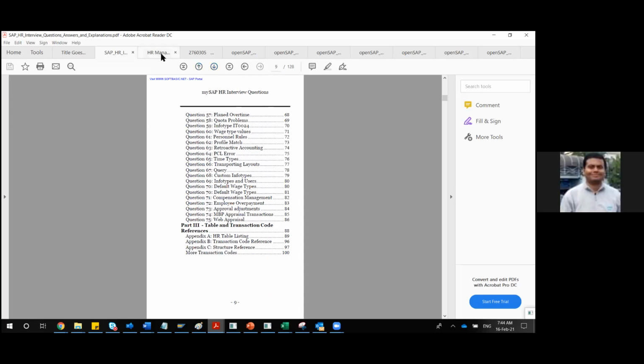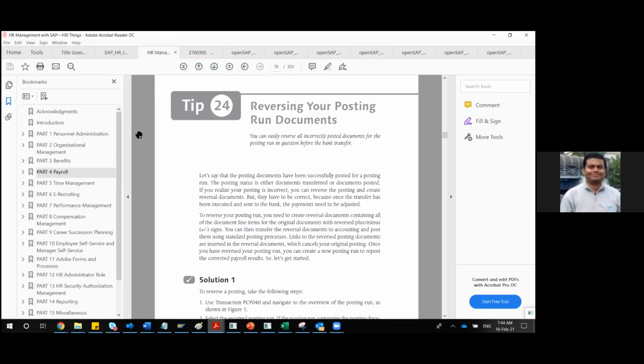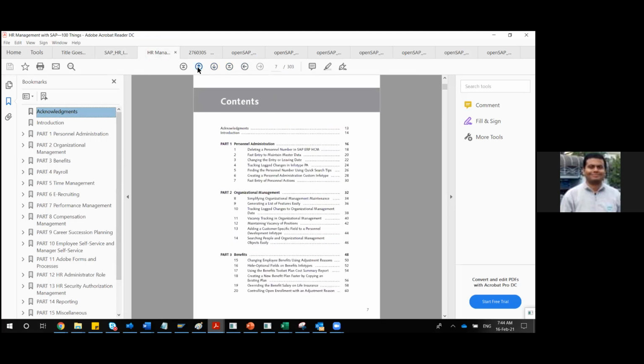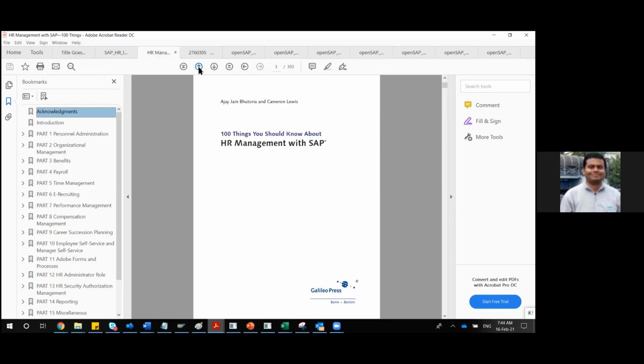Also there is another thing I would like to share with you. It is called 100 Things You Should Know About HR Management with SAP. I forgot the exact name of the book. This is a genuine SAP Press book, and from it you should refer to part 4 and part 3.